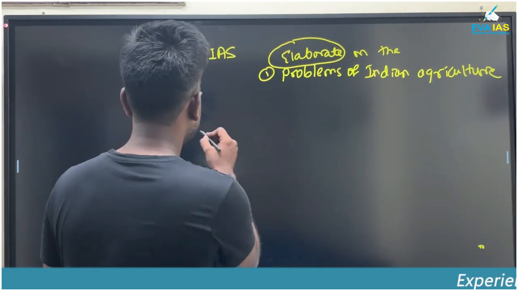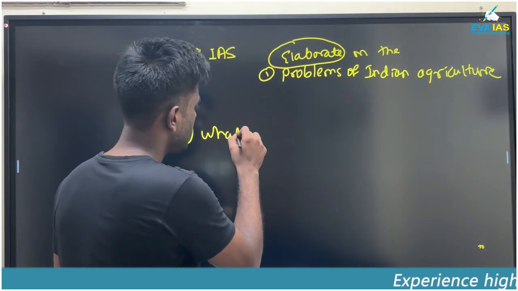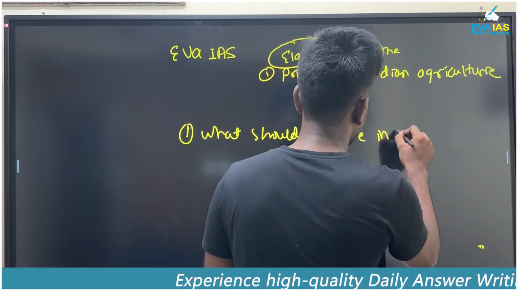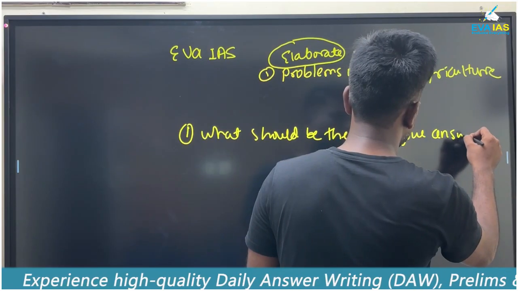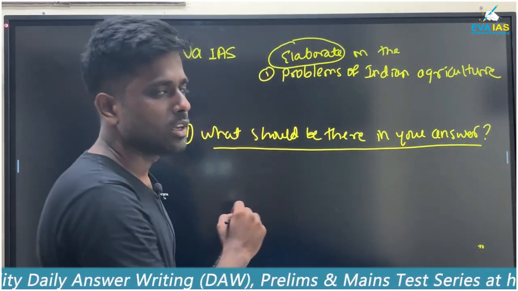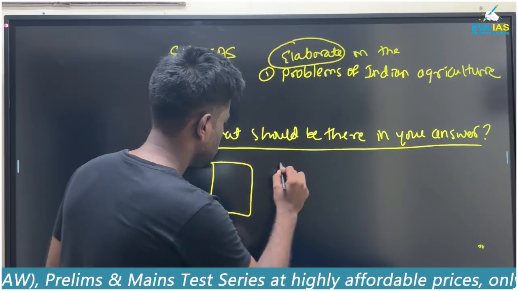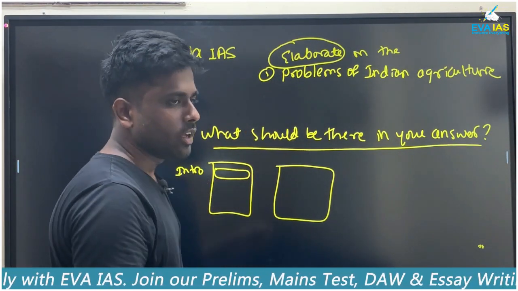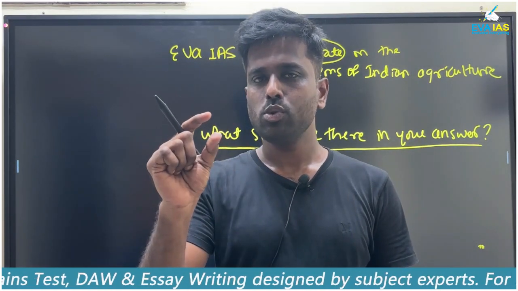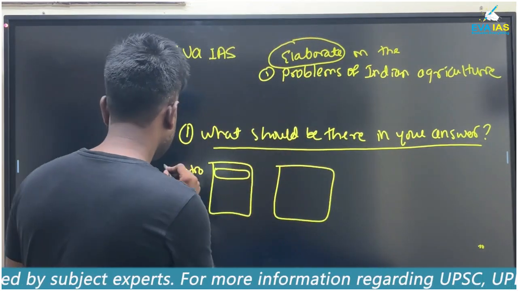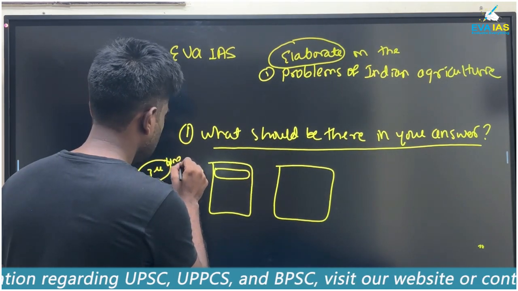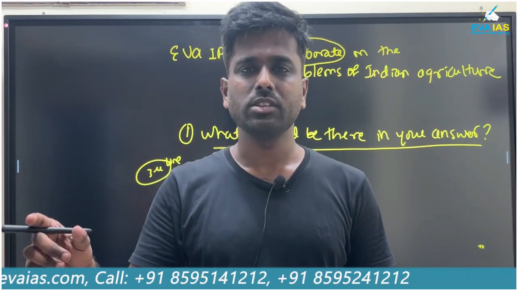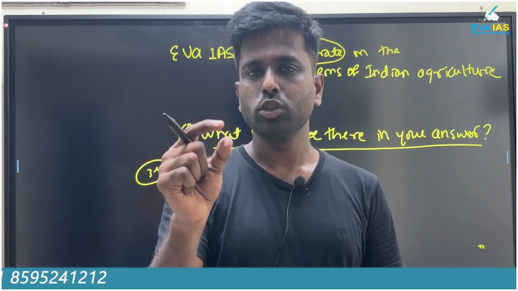And then what should be there in your answer? See, this one, the question, this is the intro. Introduction is just, you have to briefly write in 3 to 4 sentences. 3 to 4 lines. That's it. Don't write the intro in 6, 7 lines. No. Intro should be very, very short and it should introduce the topic.